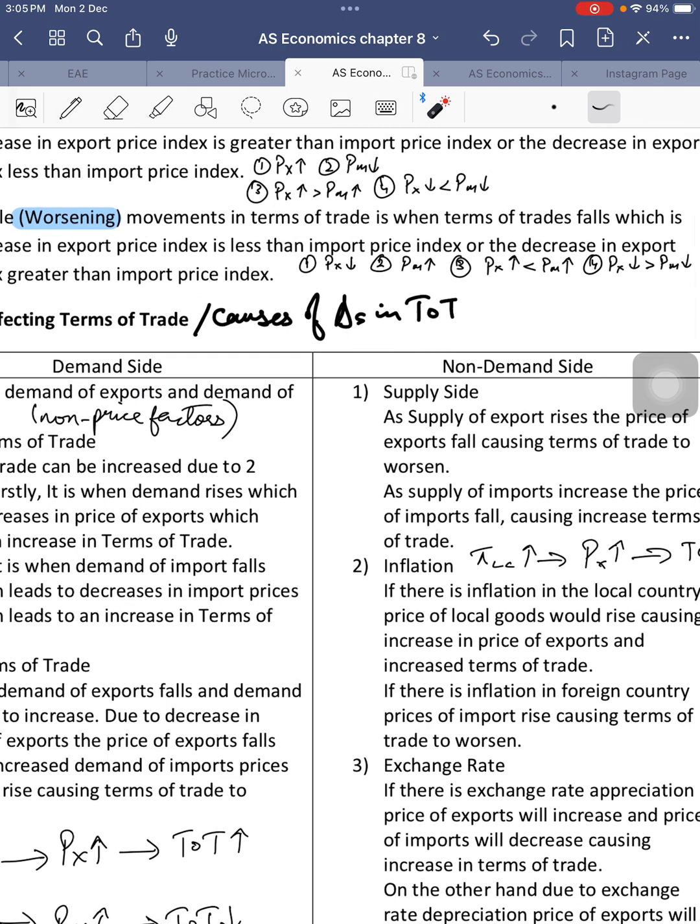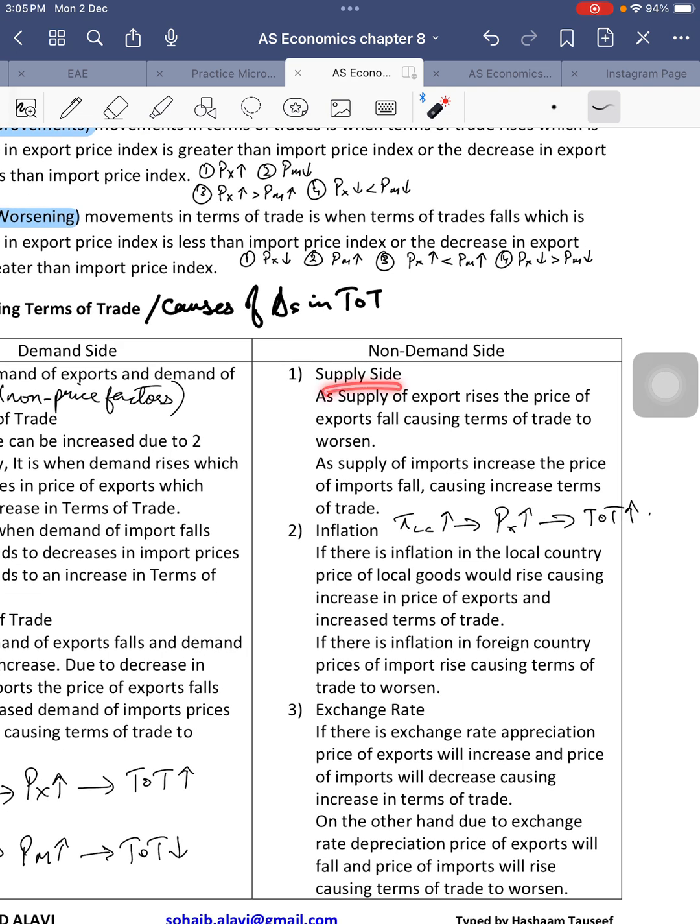Now let's talk about non-demand side factors. The first non-demand side factor is what happens to the terms of trade when the supply of exports or the supply of imports increases. Right? So let's talk about this. If the supply of exports increases, let's suppose Pakistan starts to produce more goods and services and wants to supply more goods and services to foreign countries in terms of exports.